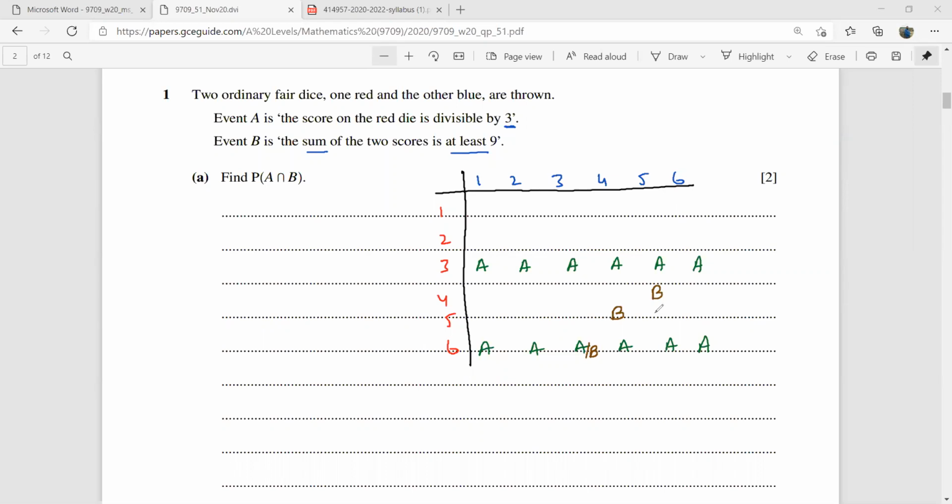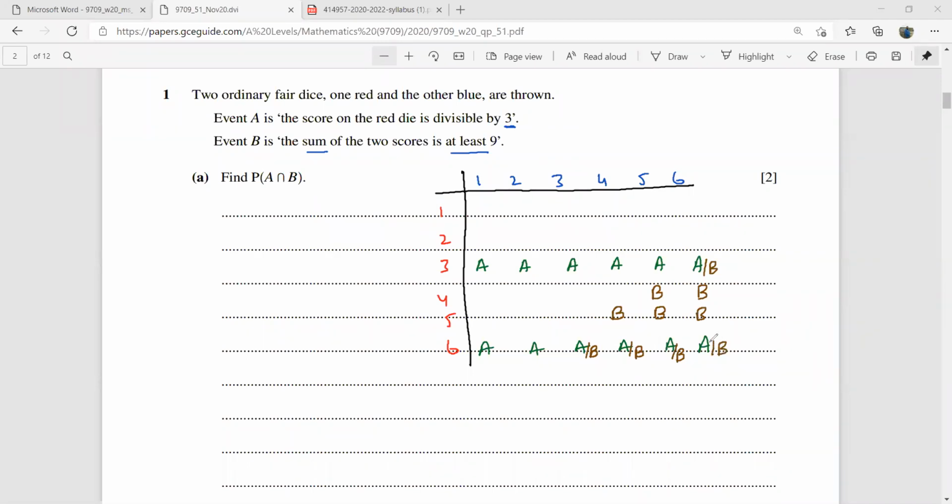If you have 5, the sum is 9. And I should write slash B here as well, because 4 plus 6 is 10, 5 plus 6 is 11, so this is B as well. 6 plus 3 is going to give us 9. 6 plus 4 is 10, 6 plus 5 is 11, 6 plus 6 is 12.